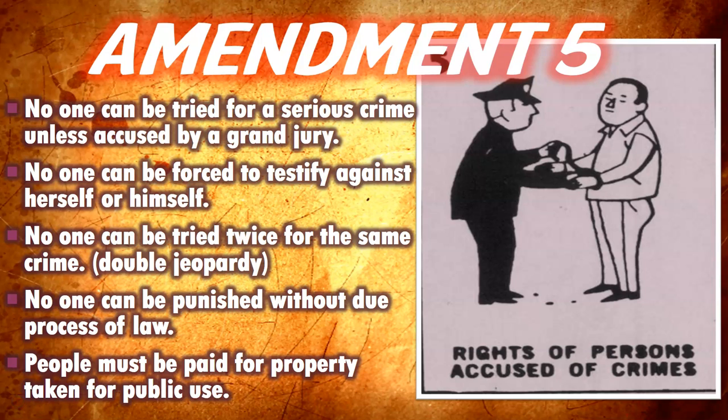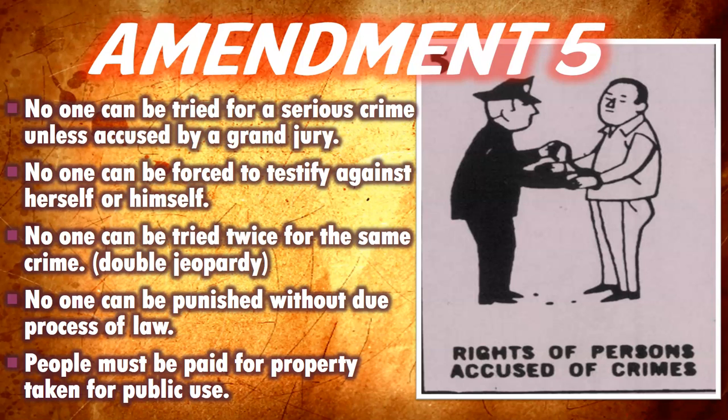Amendment number 5 concerns rights of persons accused of crimes. A person cannot be deprived of life, liberty, or property without due process of law. In the Fifth Amendment, certain legal procedures must be carried out before a person can be punished. For example, a grand jury is required to issue an indictment before he can be tried for a serious crime. Also, no one can be forced to testify against herself or himself. This is known as self-incrimination, and you cannot be forced to testify against yourself.